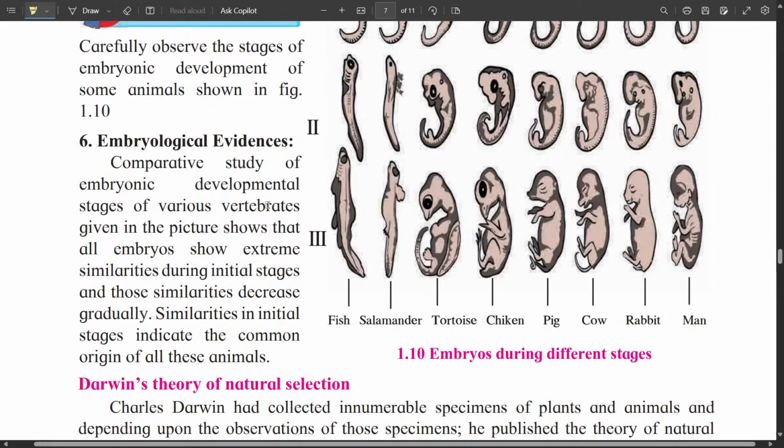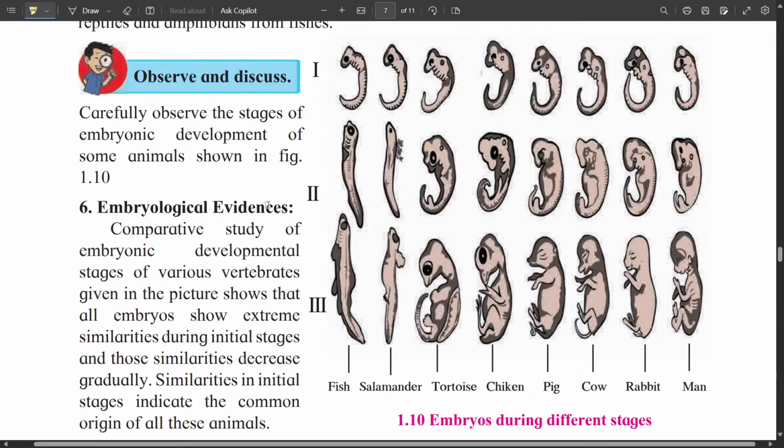Last is embryological evidences. The comparative study of developmental stages of various vertebrates shows very similar organizations in their initial stages of development.